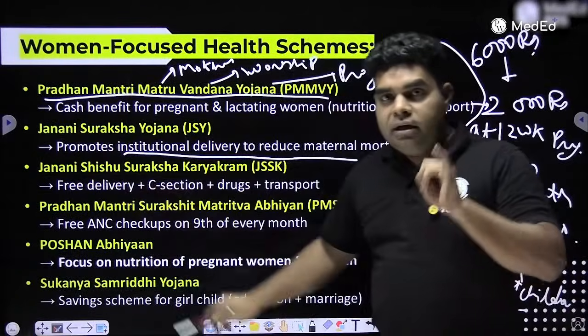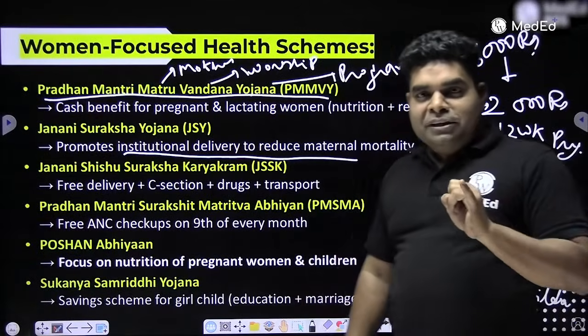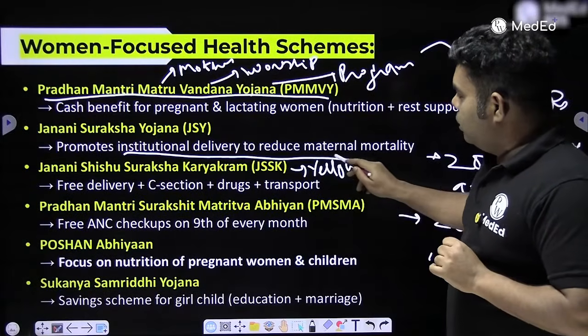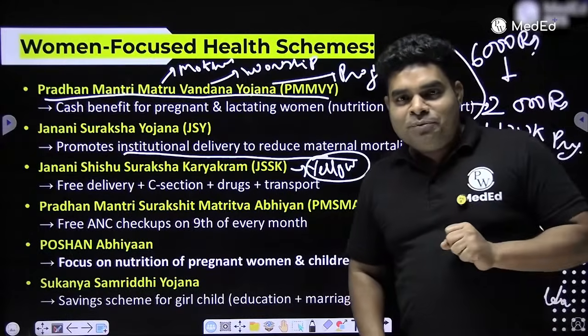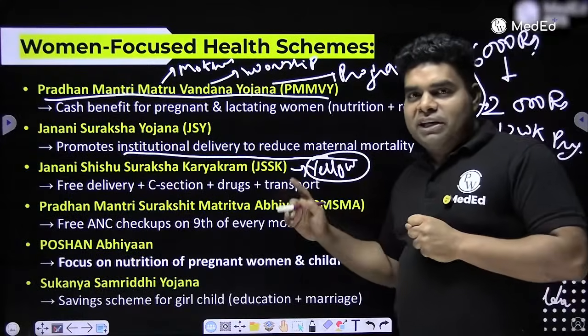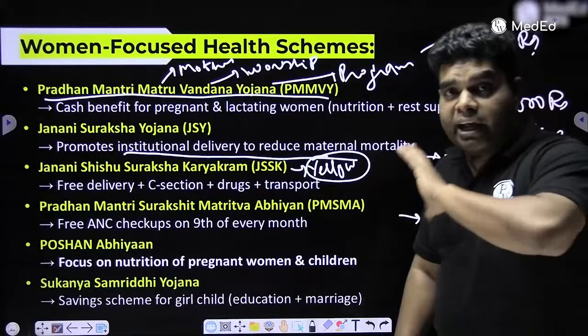So if you see a child or Shishu keep on doing susu, susu means urine, hai na? So in the logo of JSSY, there will be a mother and child, but the logo will be of yellow color. Why yellow color? Because the Shishu is doing susu. Like that you can think and remember that the child logo of JSSY will be yellow color.